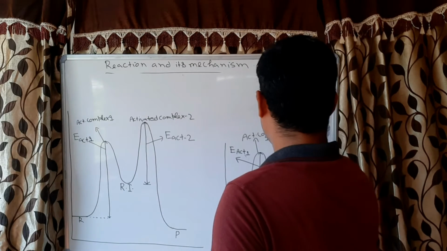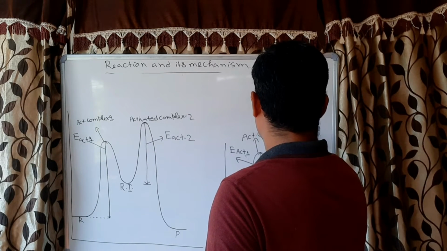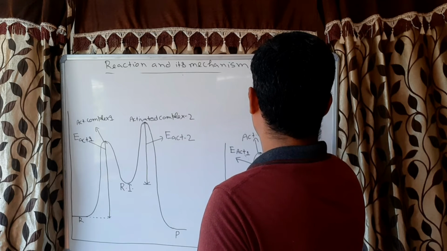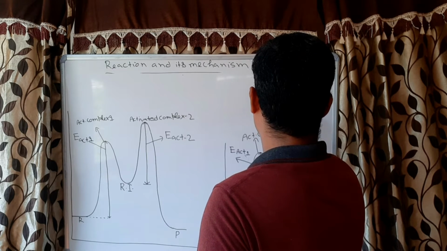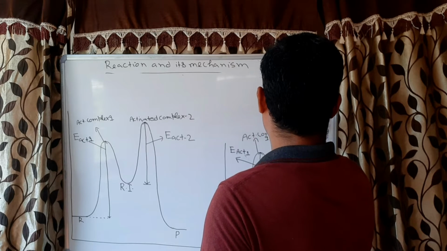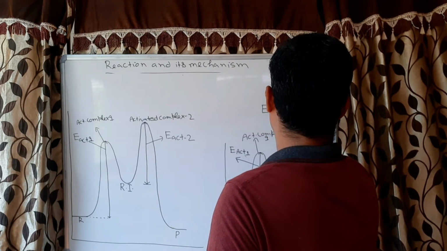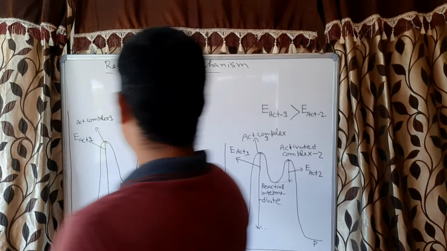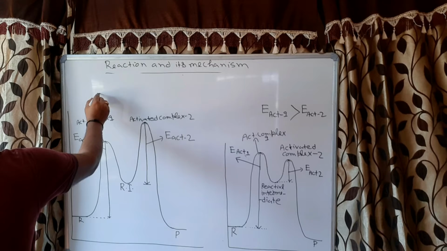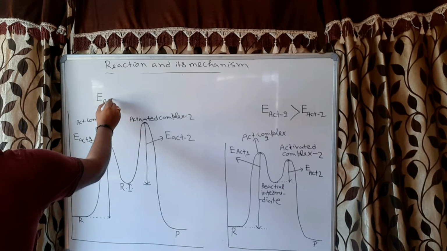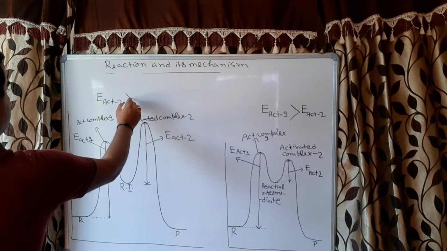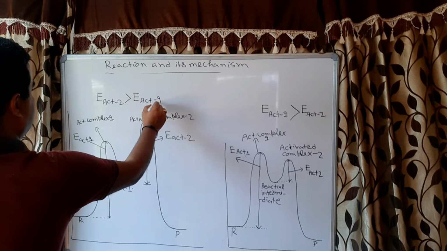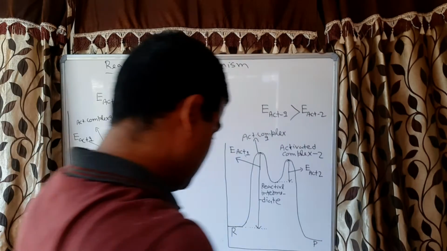In this case, E act 1 is greater than E act 2, correct, and here E act 2 is greater than E act 1, correct.